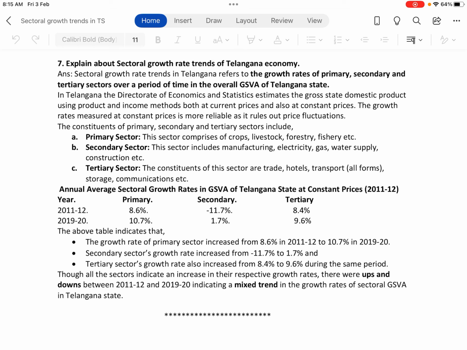And secondary sector, which was minus 11.7% in 2011-12, the first year and the last year from the data, minus 11.7% to 1.7%. And tertiary sector has increased slightly from 8.4% in 2011-12 to 9.6%.